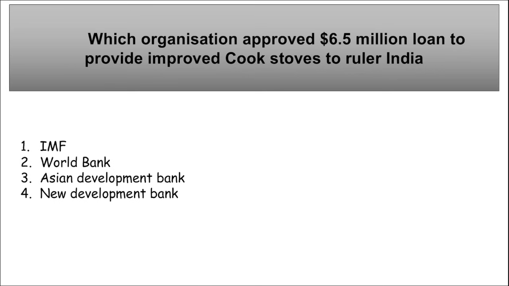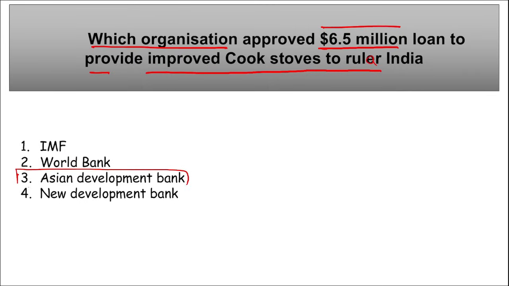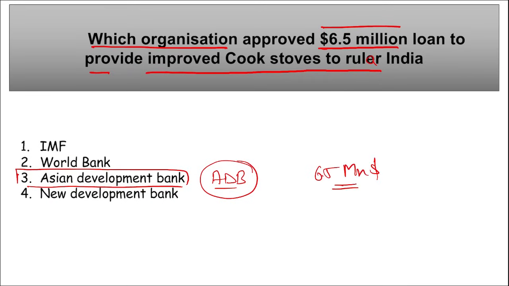Next, which organization approved a $6.5 million loan to provide improved cook stoves to rural India? In order to provide better cook stoves to rural India, which organization has approved a $6.5 million loan? It is the Asian Development Bank, ADB. They have approved a $6.5 million loan in order to provide improved cook stoves to rural India.